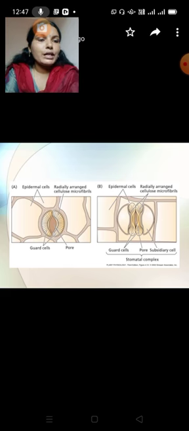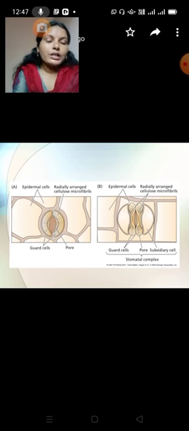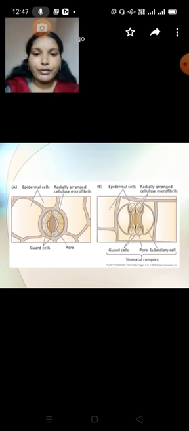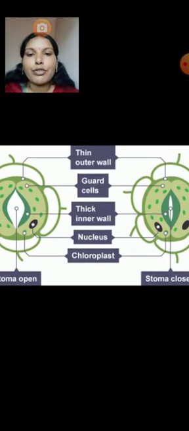When the stomata open in the daytime, that is the photoactive mechanism we say. And when the stomata open in the night time, that is the stereoactive mechanism. Photo means the presence of light, so that is called the photoactive mechanism. In the photoactive mechanism, stomata open in the daytime. In the stereoactive mechanism, the stomata open in the night time. So that is the small differentiation between the stereoactive and photoactive mechanisms.